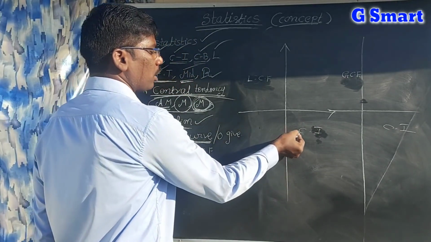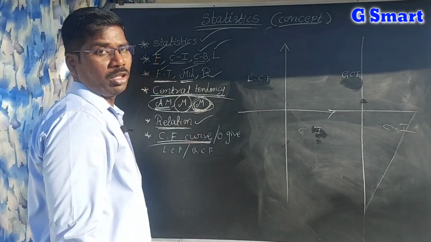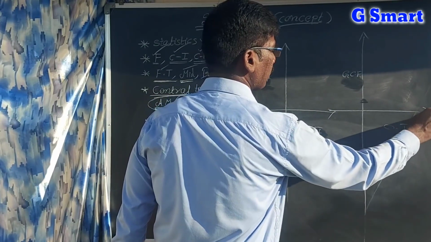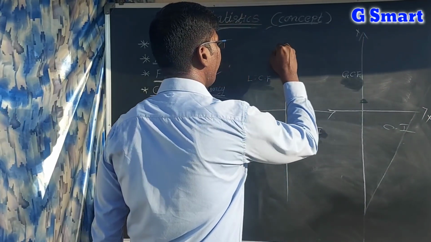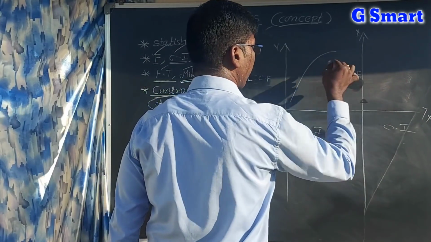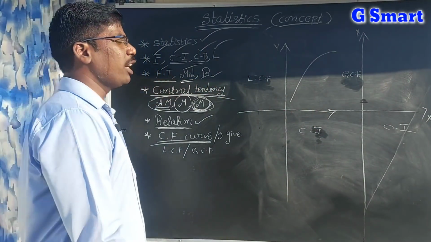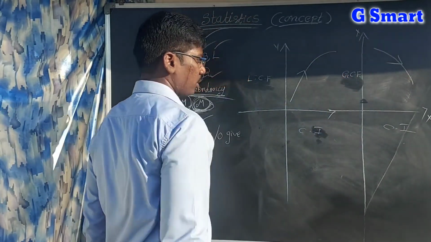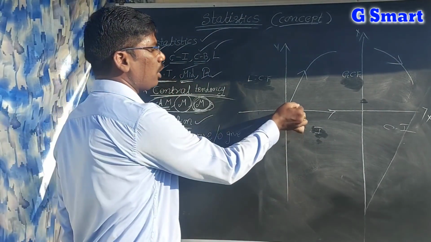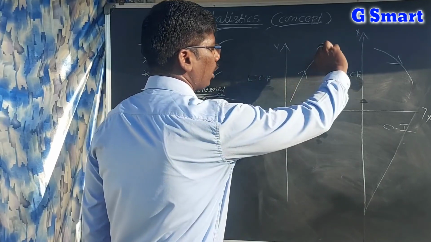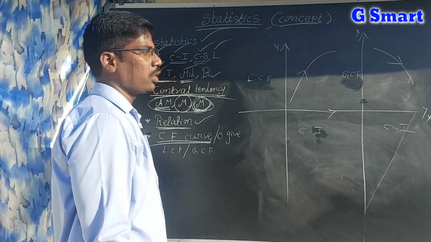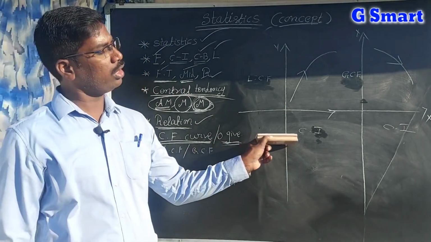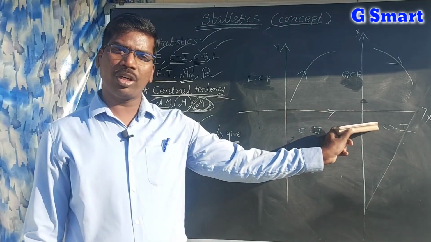If I take the class interval on the x-axis and the less than cumulative frequency on the y-axis, I will get a graph like this, a rising curve. With the greater than cumulative frequency on the y-axis, I will get a graph like this, a falling curve. The rising one is called the less than cumulative frequency curve, and the falling one is called the greater than cumulative frequency curve. These are called Ogive curves.